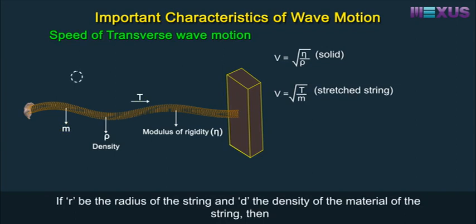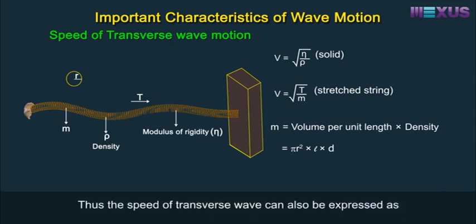If r be the radius of the string and d the density of the material of the string, then m equals volume per unit length into density, equals pi r squared into l into d. Thus, the speed of transverse wave can also be expressed as v equals square root of T by pi r squared d.